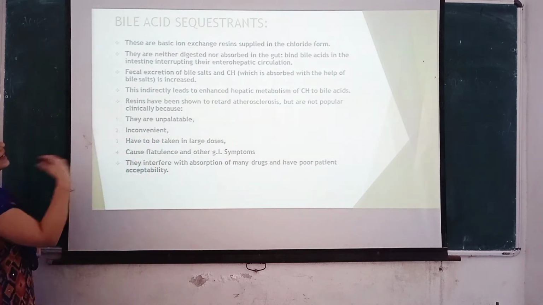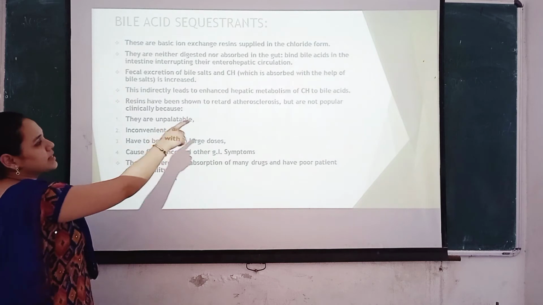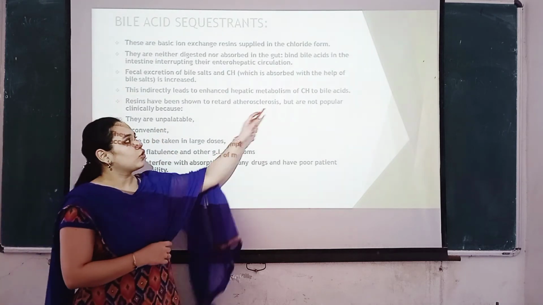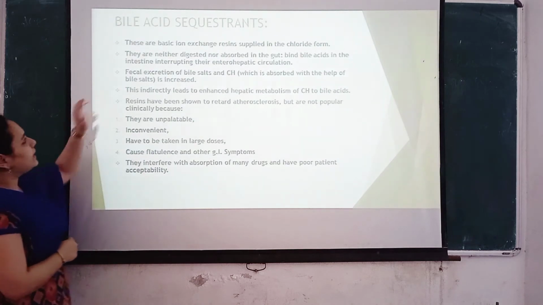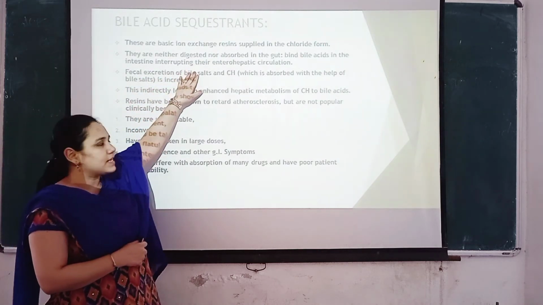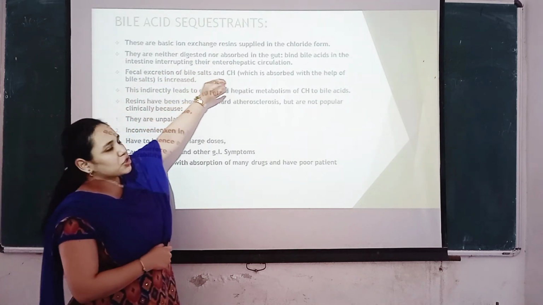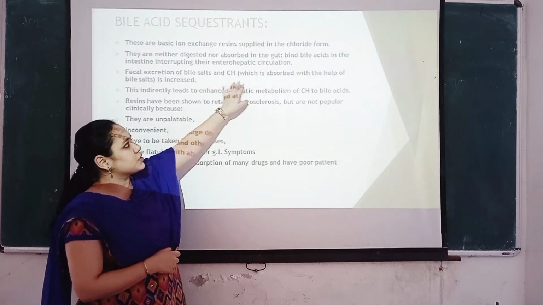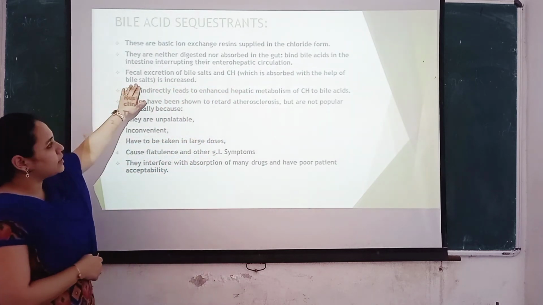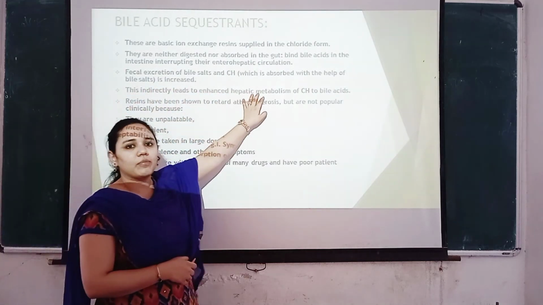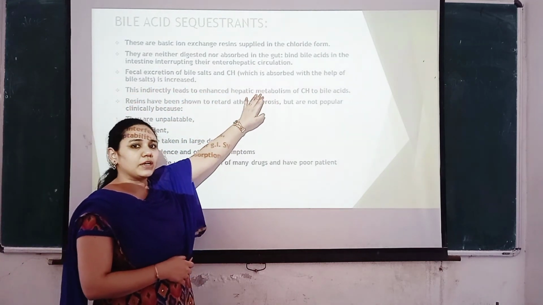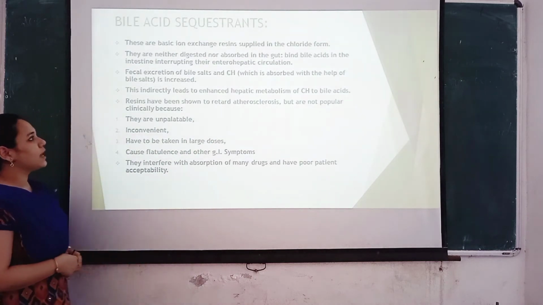So this indirectly leads to an enhanced hepatic metabolism of cholesterol to bile acids. So what happens? It increases the excretion of bile acids. It increases the excretion of cholesterol because cholesterol is absorbed with the help of bile salts, and it indirectly leads to the hepatic metabolism of cholesterol as well.